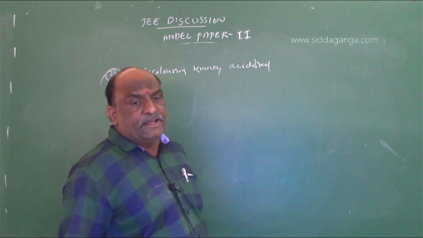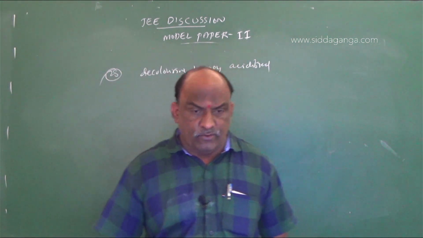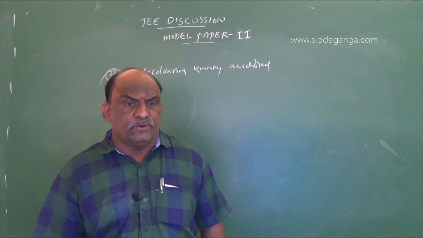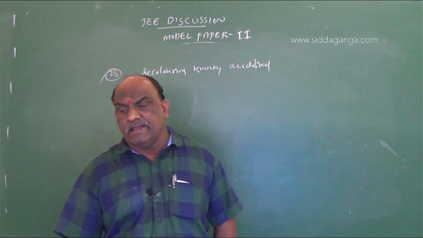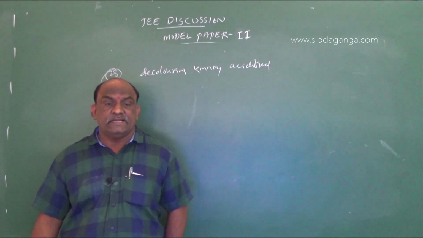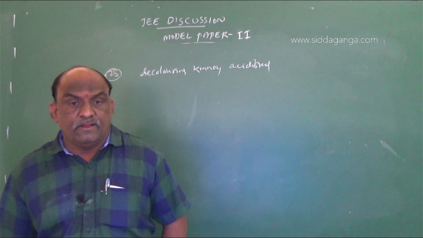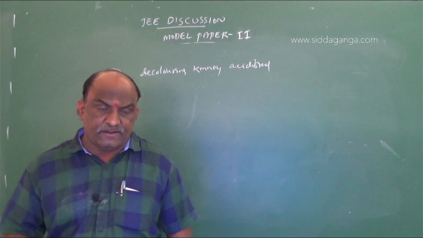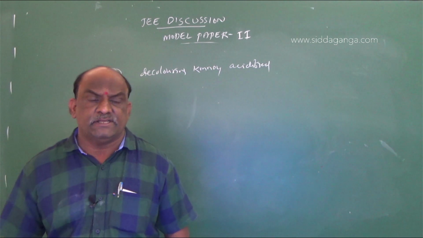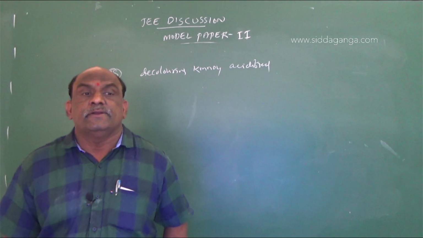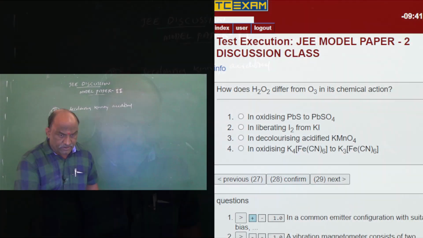Decolorizing acidified KMnO4 is the correct differentiating reaction between hydrogen peroxide and ozone. Clear? So that is the right answer for question number 28.